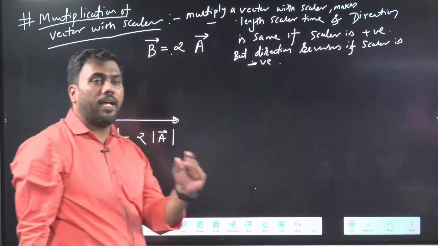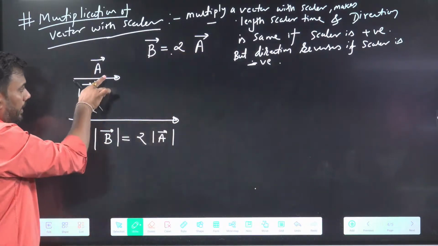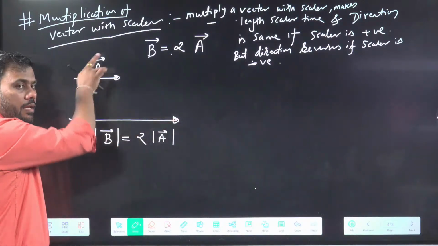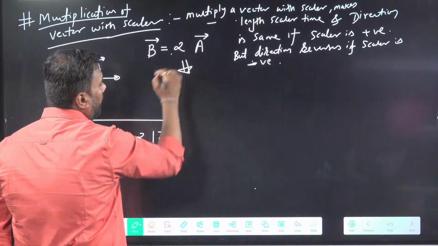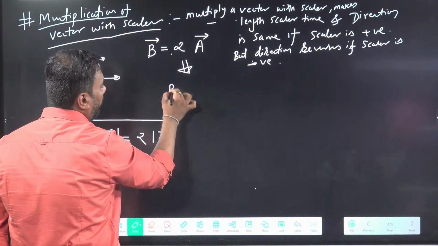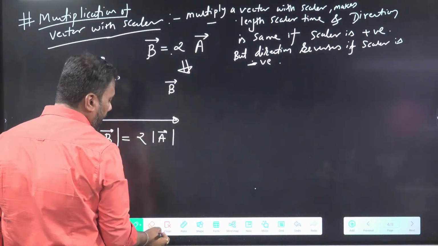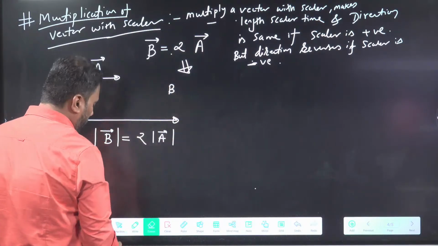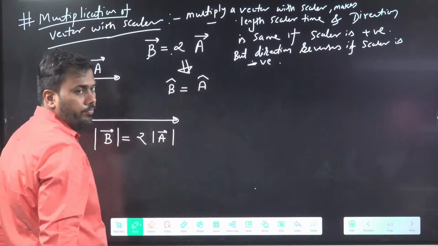So if you multiply a vector with a positive number, say I am multiplying A vector with 2, I get a new vector whose direction is same as that of A vector. Because direction of A and B is same, we can show direction as B cap. It implies that B cap and A cap will be same.